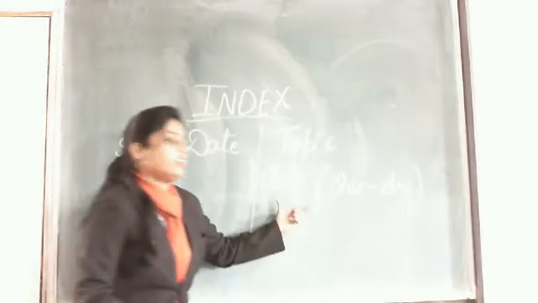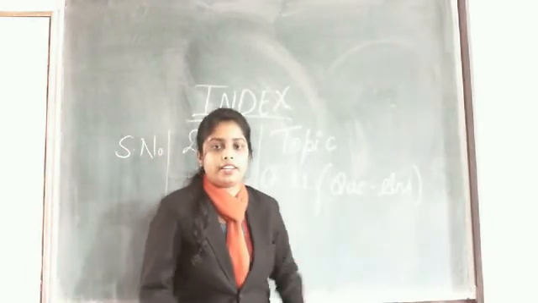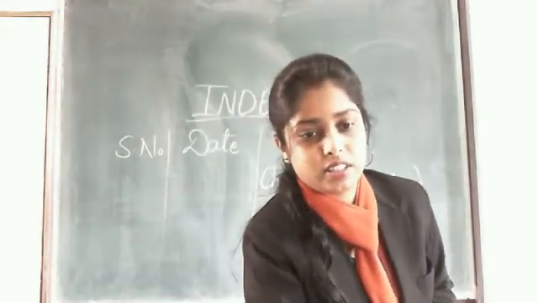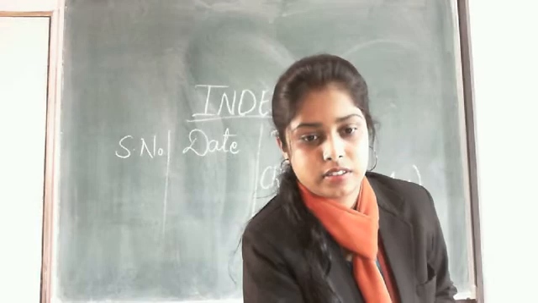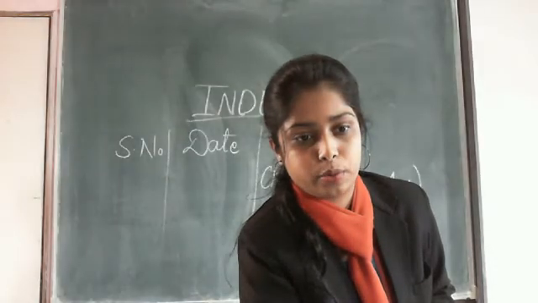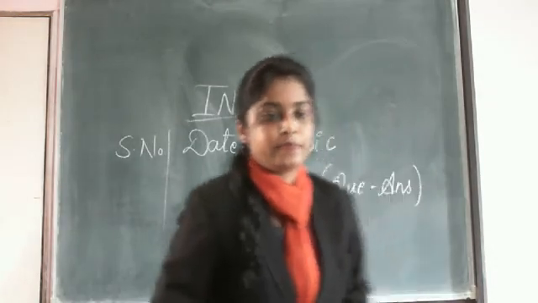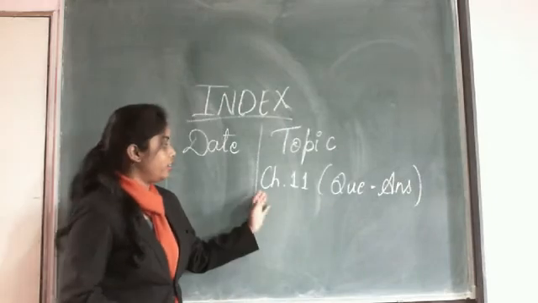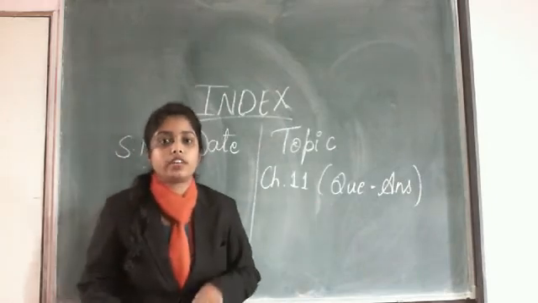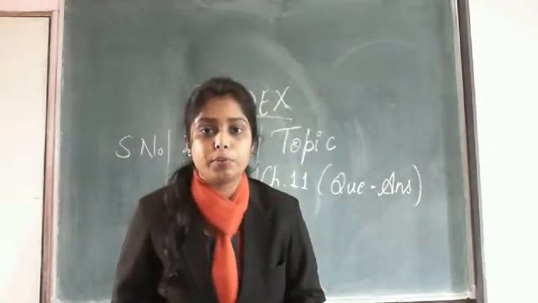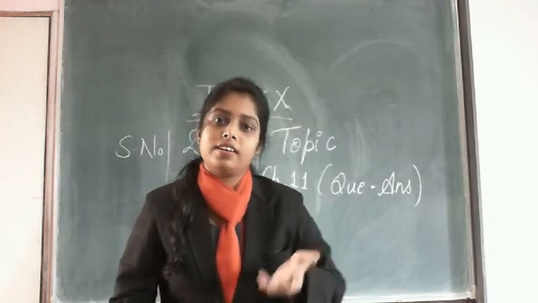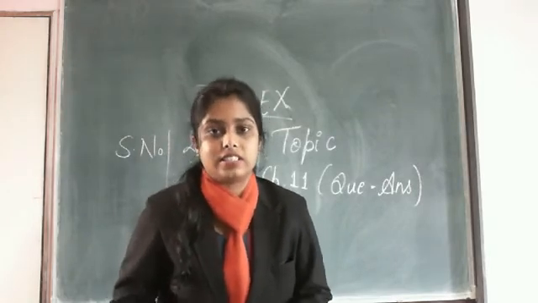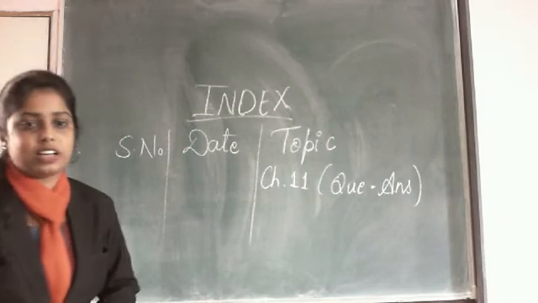In short you need to write this down. Let me just adjust the camera so that the board is visible. Write down these things in the index page of your notebook, and soon we will begin writing the questions and answers. Please note this down fast.